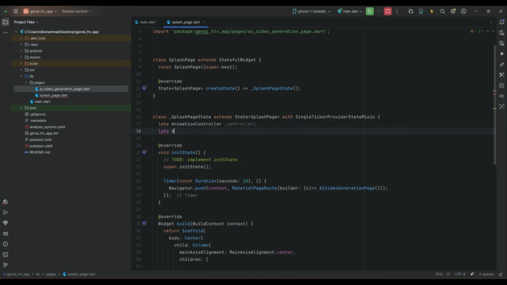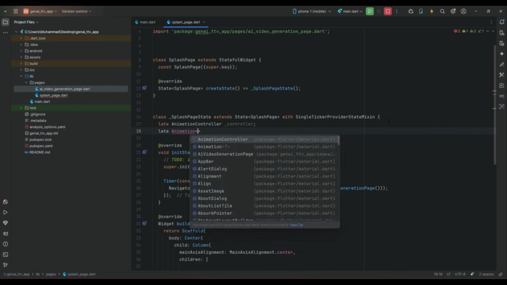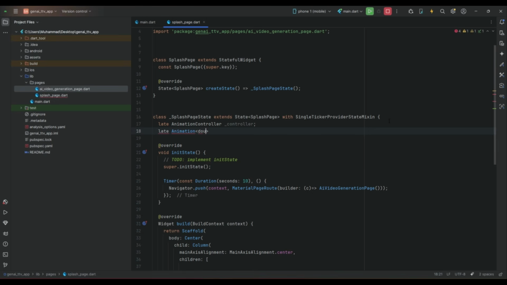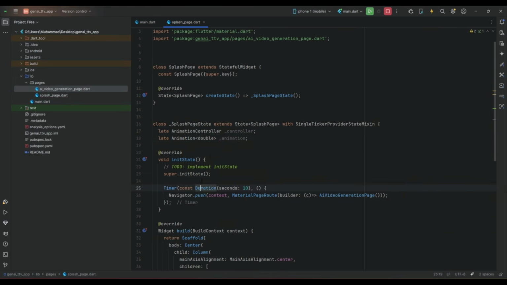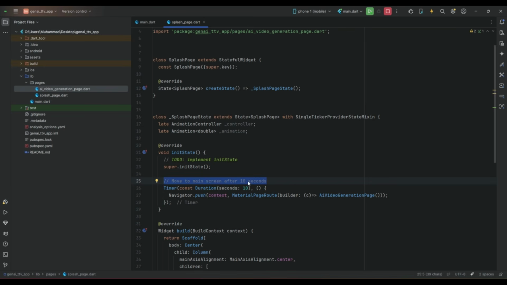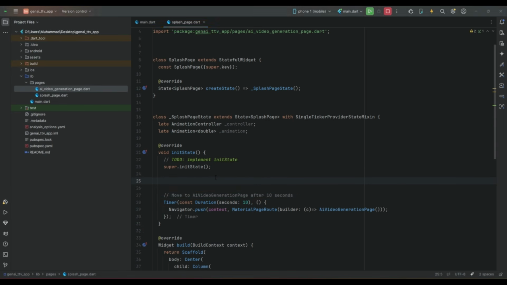Then another one which will be animation of type double, animation. Let me add a comment here, that is move to main screen, which is our AI video generation page after 10 seconds. And here we will apply the fade in effect, or you can say the fade in animation.